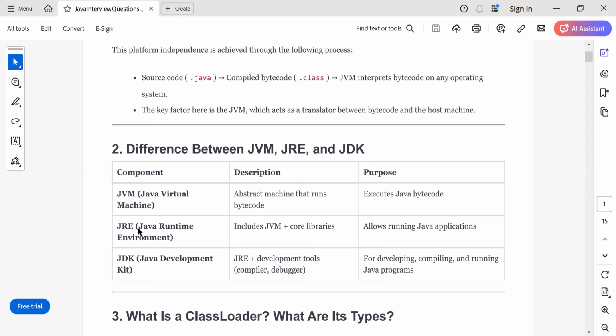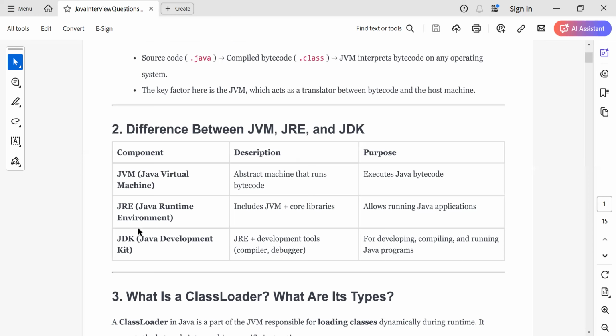The Java Virtual Machine is the abstract machine that runs your bytecode. JVM accepts the .class file, which contains the bytecode, and has the ability to take the bytecode and run it on the underlying machine. So in short, to develop a program you need JDK, and to just run the program you need JRE. And JVM is the actual component which takes the .class file or bytecode as input and runs it on the underlying machine. So that is, in conclusion, JDK, JVM, and JRE.